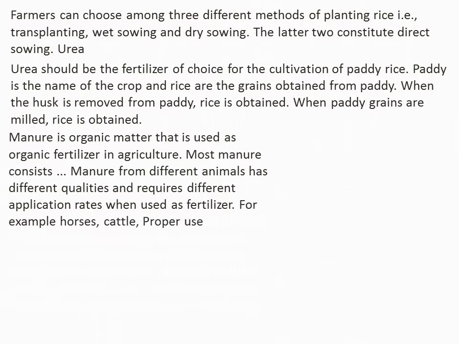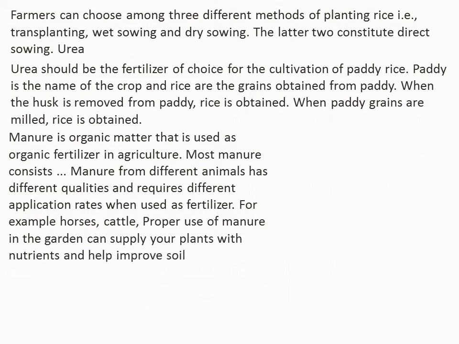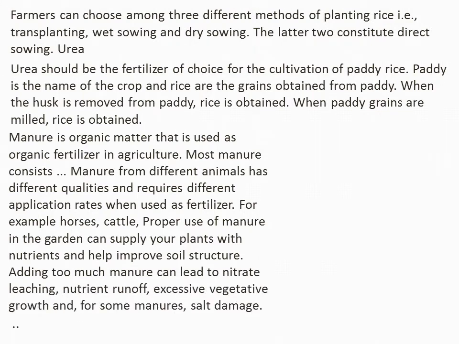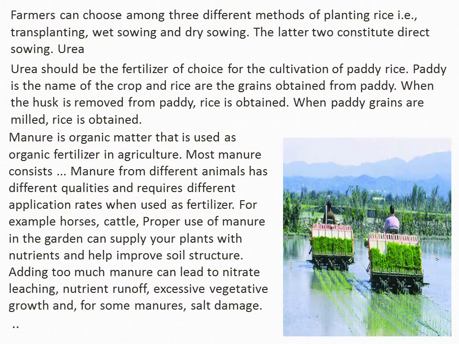Manure is the organic matter that is used as organic fertilizer in agriculture. Most manure comes from different animals, has different qualities and requires different application rates when used as fertilizer. For example, horses, cattle. Proper use of manure in the garden can supply your plants with nutrients and help improve soil structure. Adding too much manure can lead to nitrate leaching, nutrient runoff, excessive vegetative growth, and for some manures, soil damage.